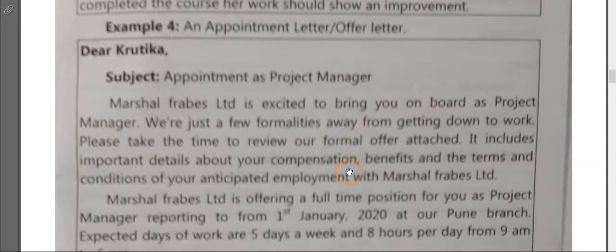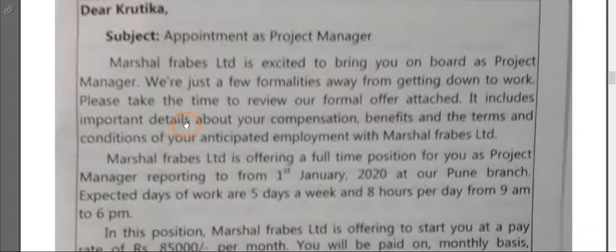Now once that interrogation is done through the reference, they give you an appointment letter, an offer letter. See, Dear Krutika, subject: appointment as the post of manager. See, this letter is there. This is known as appointment letter. Marshall Frebs Limited is excited to bring you on board as project manager. We are just a few formalities away from getting you down to work.